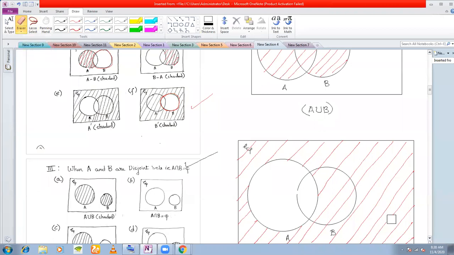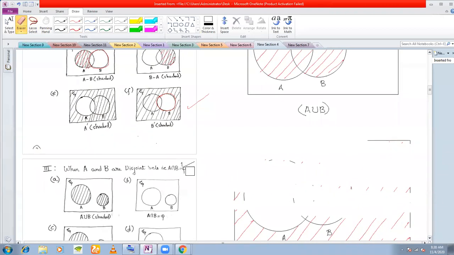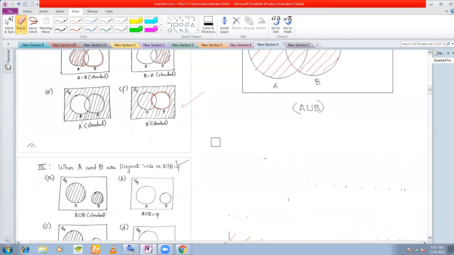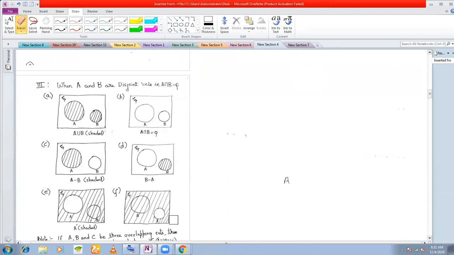The third case that is left is when A and B are disjoint sets. Then what happens? How will you represent various operations?